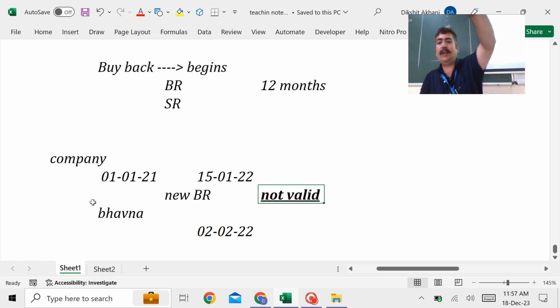And that's the reason, guys, this resolution itself is unlawful, against the law. तो जब आप resolution ही pass नहीं कर सकते तो फिर ये valid कैसे होगा? Am I clear? So buyback में छोटे छोटे points आ सकते हैं. Okay.